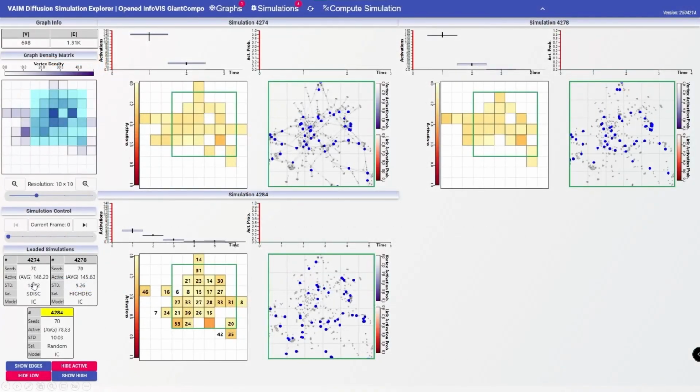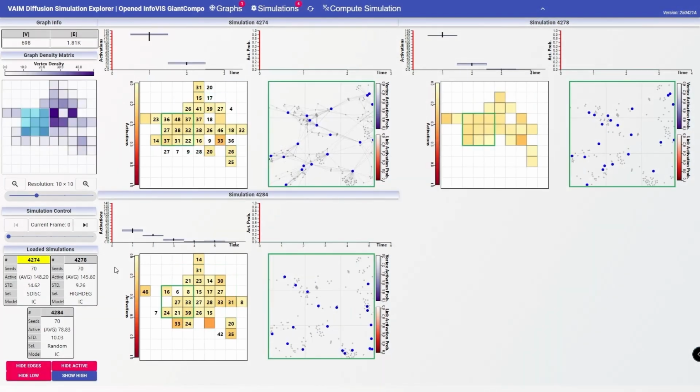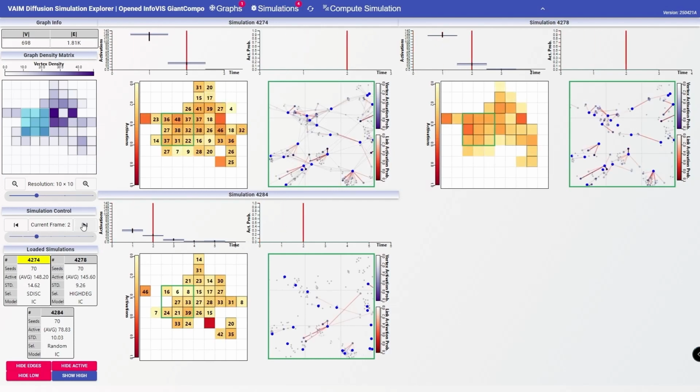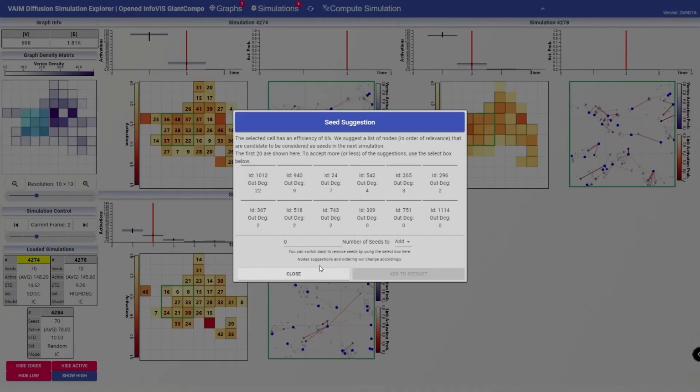In this example, we have 3 simulations. In the 2 above, the seed set has been calculated by the 2 available heuristics, while the one on the bottom has a seed set made up by randomly selected nodes. It is immediately evident the different seed distribution, especially by inspecting the local topology. We would like to improve the performance of the randomly selected seed set. To do so, we identify an area with very low coverage and ask the system to give us suggestions of which might be good node candidates.